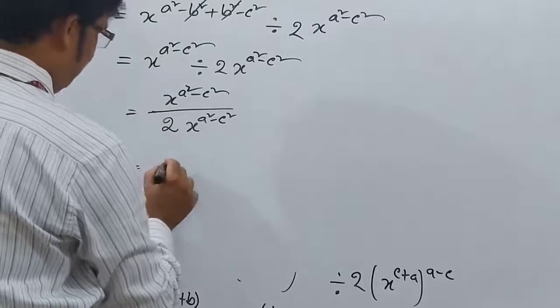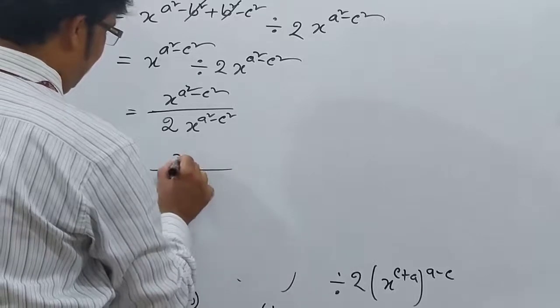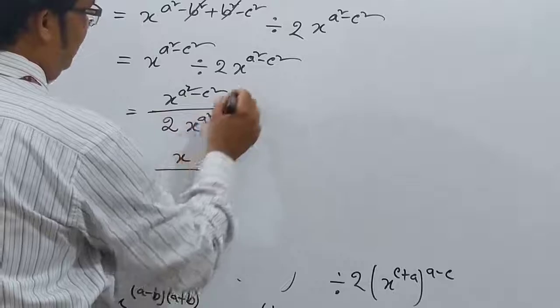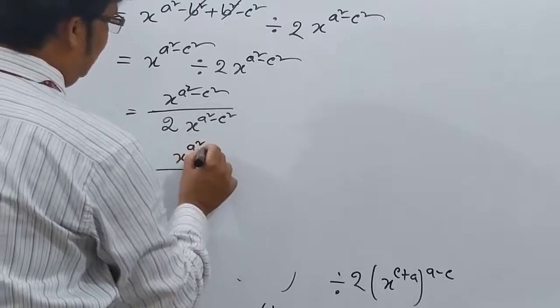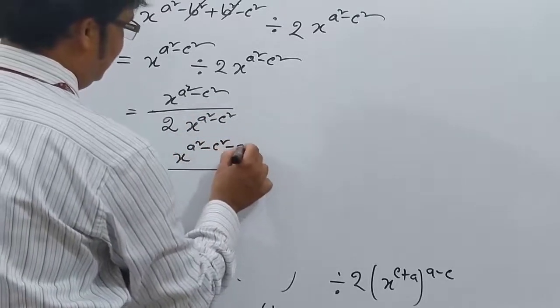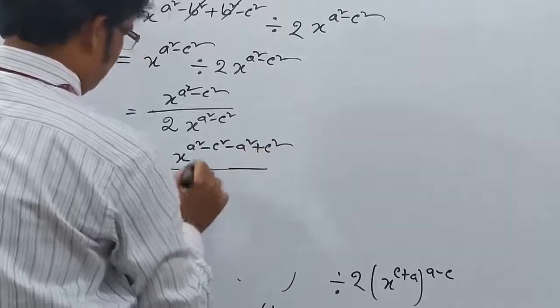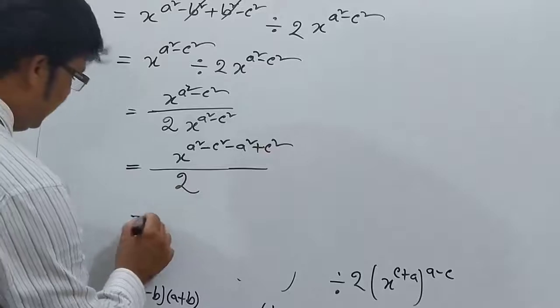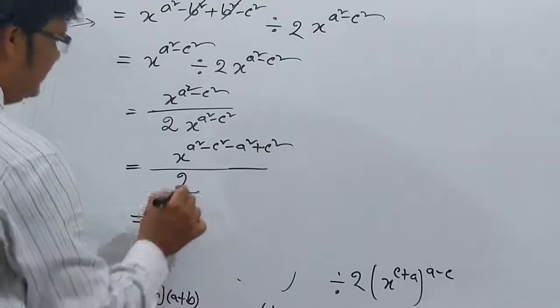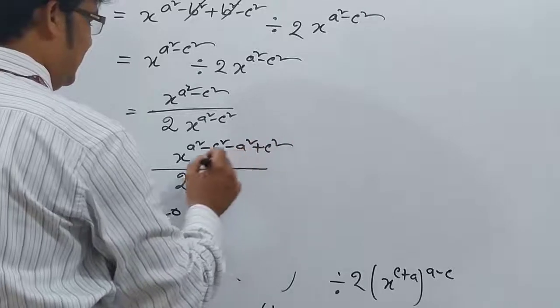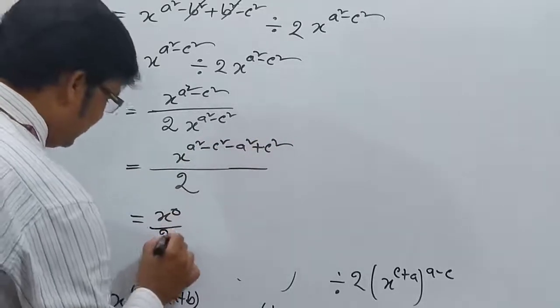So my dear students, this is x, same base, power will be minus, so a square minus c square minus a square minus c square, by 2. So x to the power 0, because a square minus a square and c square minus c square cancel, it will be 0 by 2.